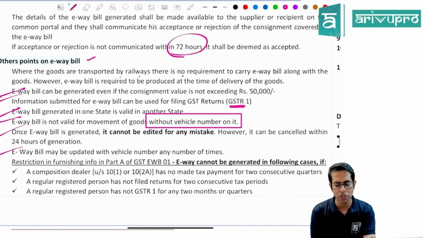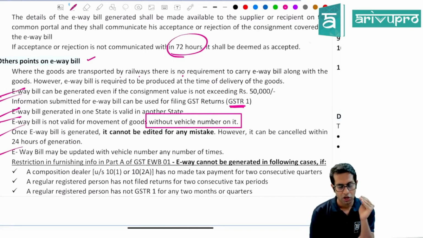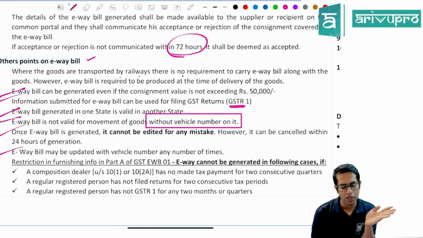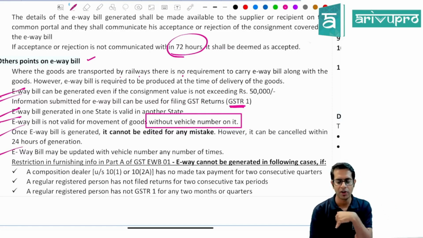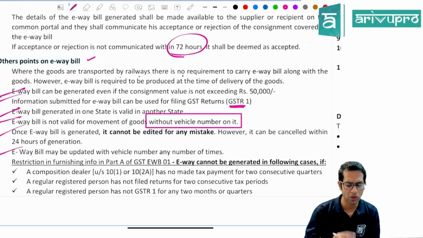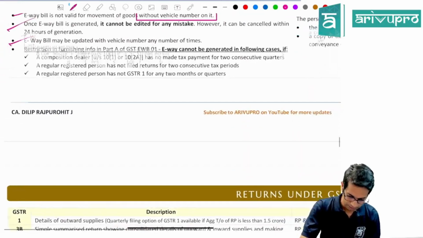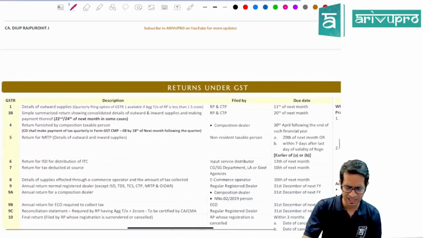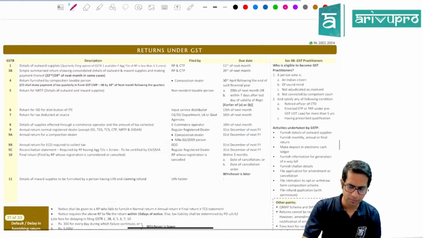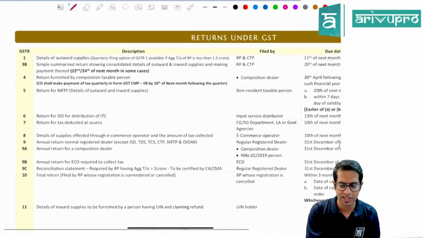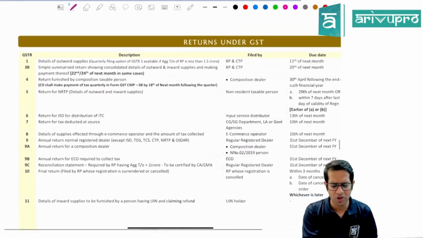If you are a composition dealer and you have not filed your taxes continuously for 2 quarters, if you are a regular registered person and continuously for 2 tax periods you have not filed return, or if you are a regular registered person and continuously for 2 quarters you have not filed your return, either 2 quarters or 2 months. Then returns under GST. There are different types of returns which are required to be filed under GST law.